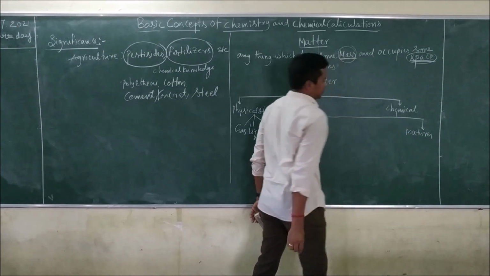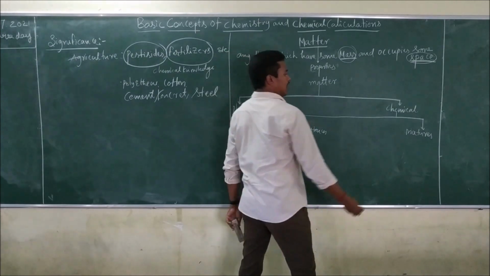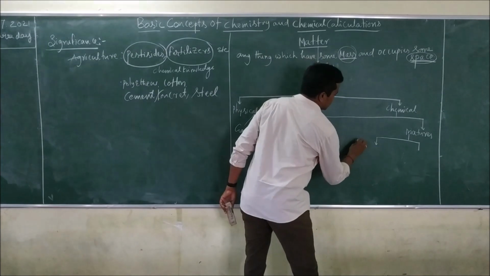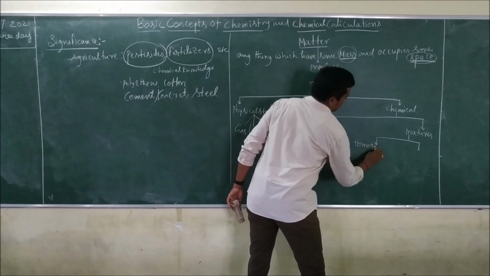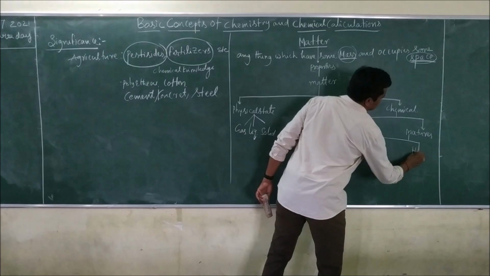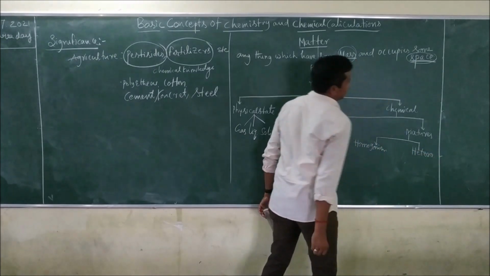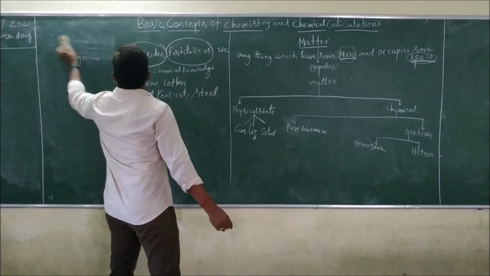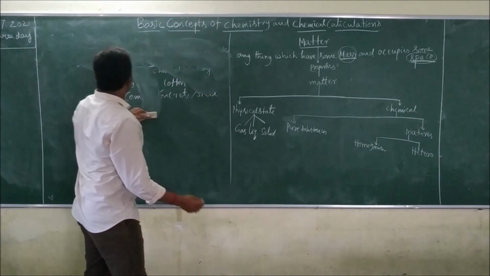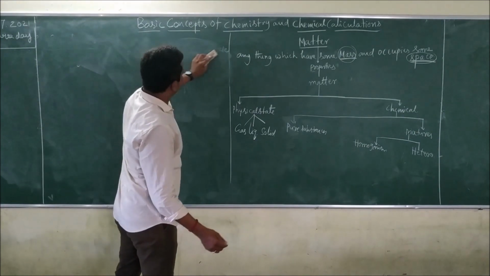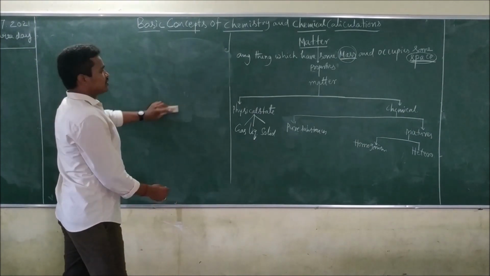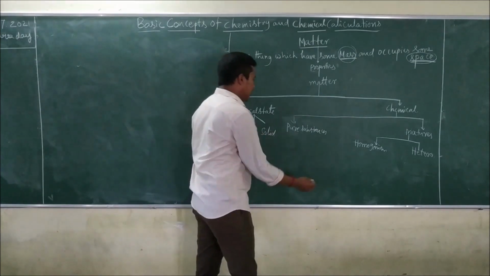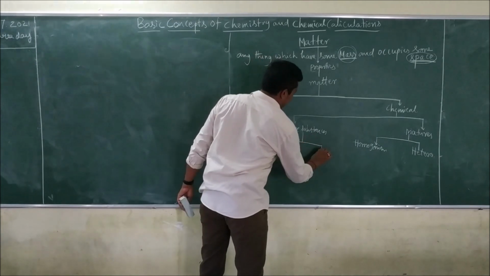Again, this mixture is classified into two ways: one is homogeneous mixture, the other one is heterogeneous mixture. Now we are going to study homogeneous mixture, heterogeneous mixture, what a mixture is, and also what a pure substance is. This pure substance can again be classified into two things.